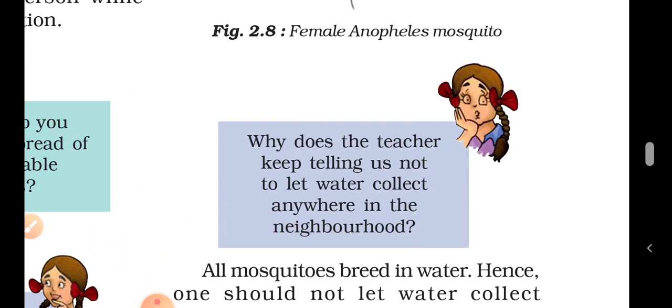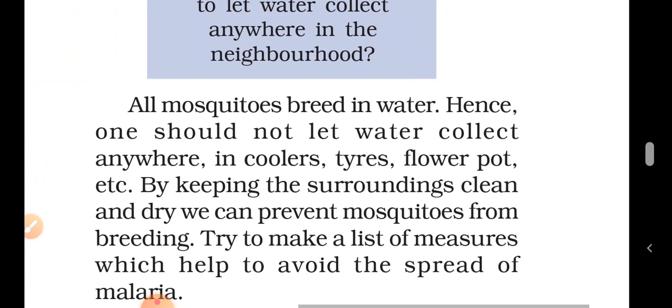She has some question. Why does the teacher keep telling us not to let water collect anywhere in our neighborhood? Answer is given here. All mosquitoes breed in water. They reproduce in water. They are not going to reproduce anywhere else, on a rough surface. They need a smooth surface. They breed in water. Hence, one should not let water collect anywhere, in coolers, tires, water pots, etc.